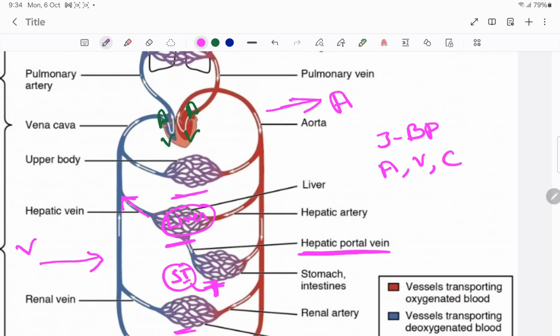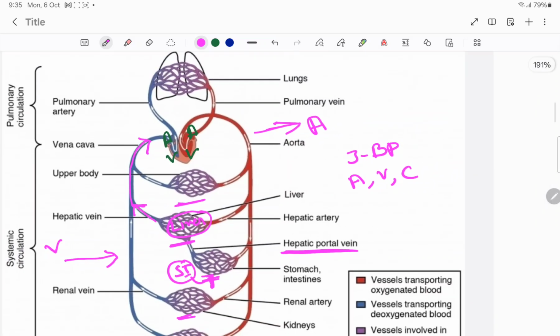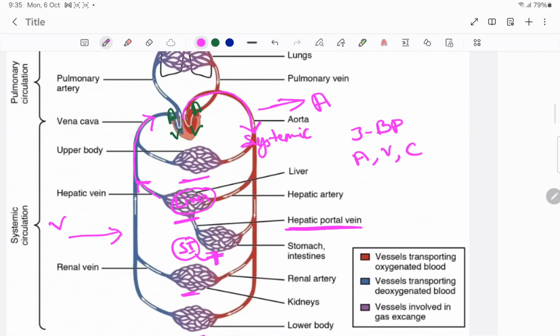So through the hepatic vein, the blood which has drugs will carry the drugs through the vena cava into the heart, and the heart ultimately pumps the blood to other parts of the body. It is again entering the systemic circulation. So this is nothing but first pass metabolism.